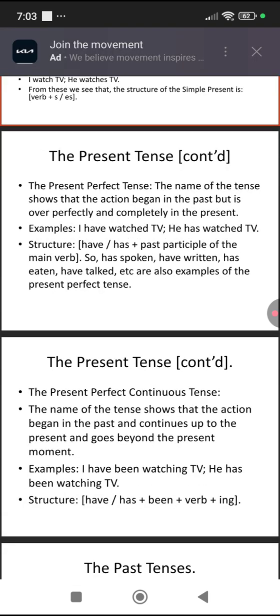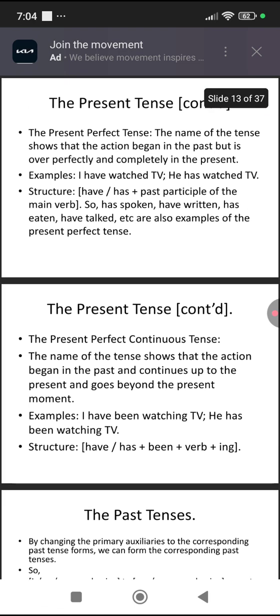So then we have the present perfect tense. So what does the name of the tense indicate? It indicates that the action is over completely and perfectly in the present, and it began sometime in the past. So the examples are: I have watched TV, he has watched TV. So we see that the structure of these is have or has plus watched, the V3 or the past participle form of the main verb. So we should say has spoken, not has spoke, have written, not have wrote.